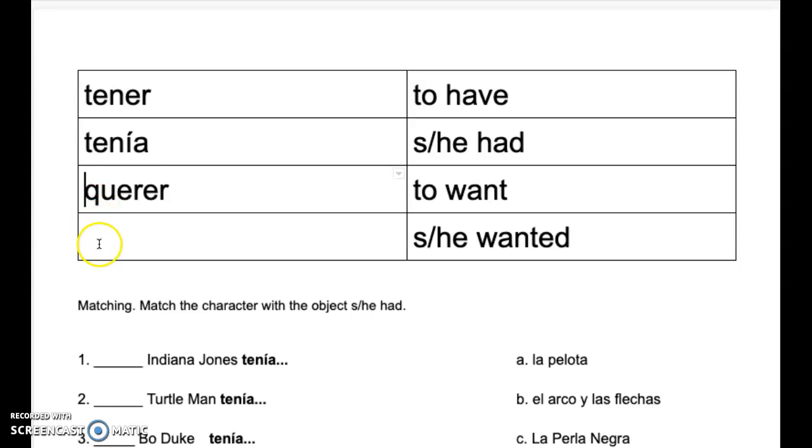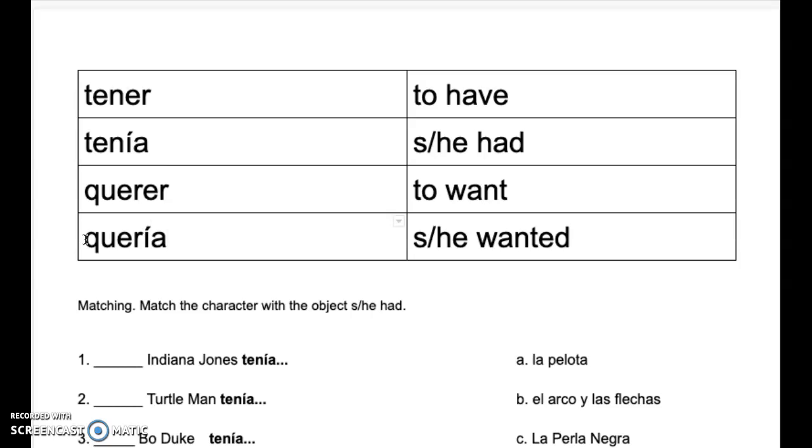And if I want to conjugate it, if I want to assign it to a person, in this case he or she, and I also want to put it in the past tense, then it is quería.